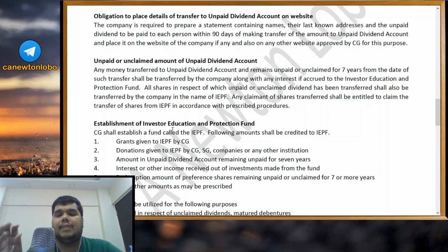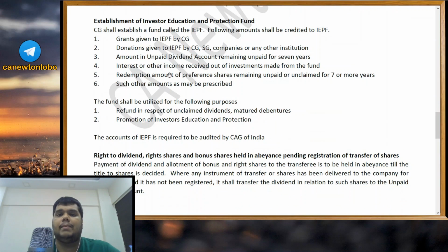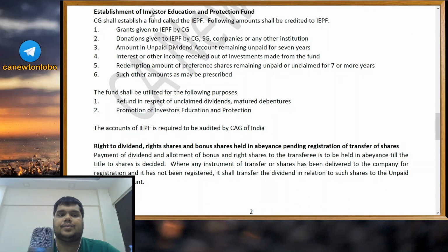And see, they have given a timeline of 7 years. Within 7 years, if that amount is not being claimed by anyone, please transfer it to IEPF. And also the shares on which this is lying unclaimed, please transfer those shares also to the IEPF. Any claimant of shares transferred shall be entitled to claim the transfer of shares from IEPF in accordance with prescribed procedures. So any shareholders whose shares are being transferred to IEPF, he can come and claim them later.